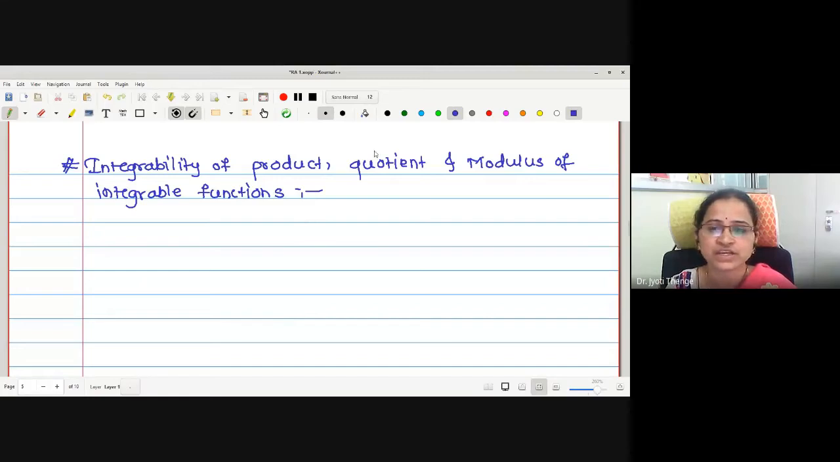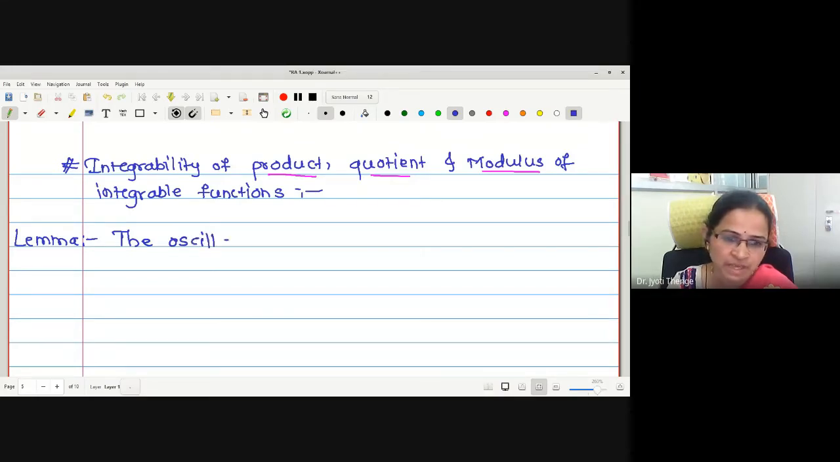Now in this section, we are going for proving the integrability of product of two functions, quotient of two functions and modulus of the given function. But before proceeding to the main theorem of proving the integrability, we have to prove one lemma which will help us to prove the main theorems. I think you know what lemma is. Lemma, corollary and theorem.